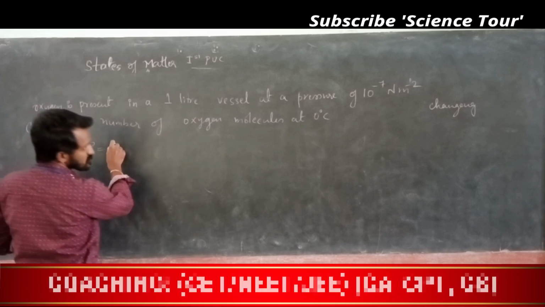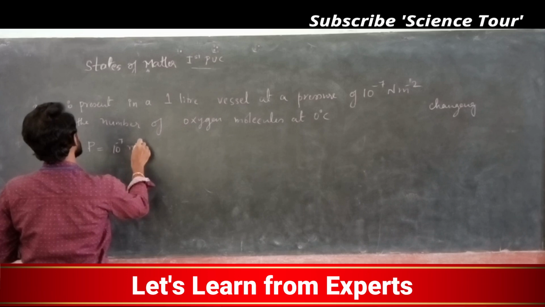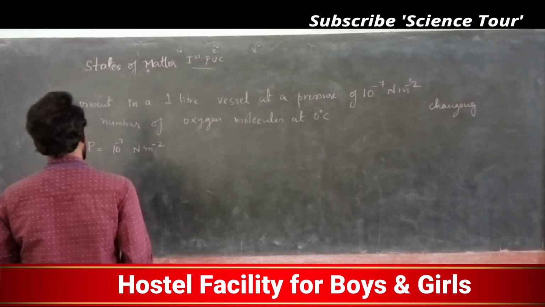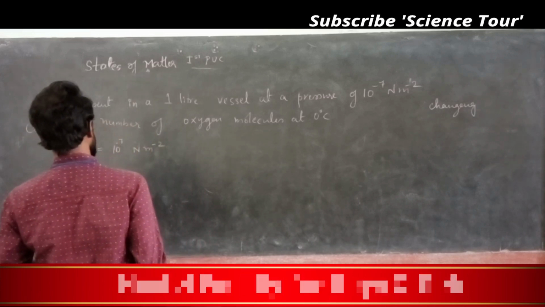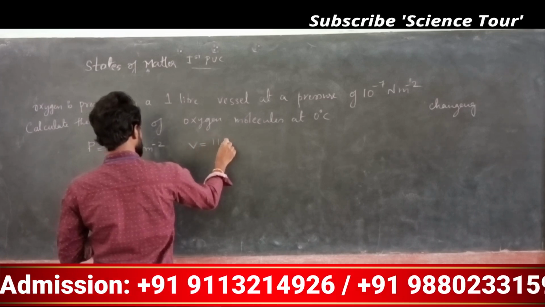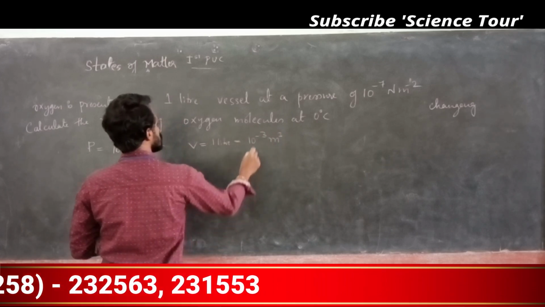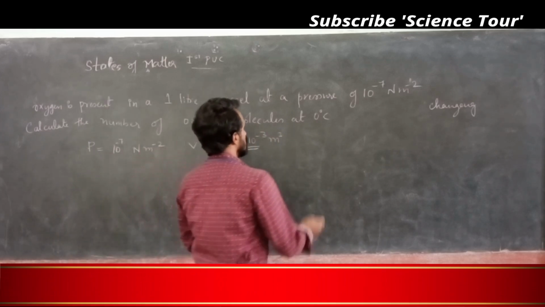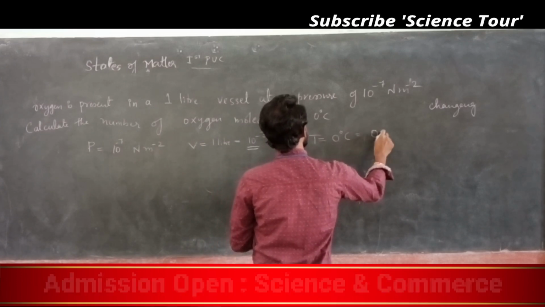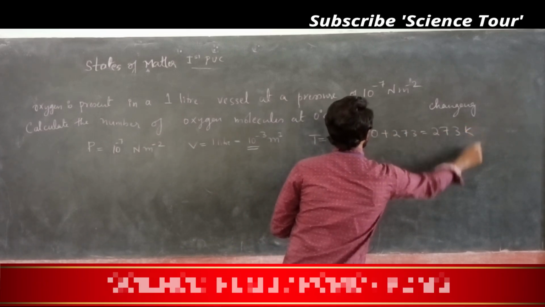Pressure is given, my dear students, it is 10 to the power minus 7 Newton per meter square. Next, volume 1 liter is given. 1 liter, I just convert into meter cube: 10 to the power minus 3 meter cube. And temperature is given, 0 degrees Celsius. I convert into 0 plus 273, so it becomes 273 Kelvin.